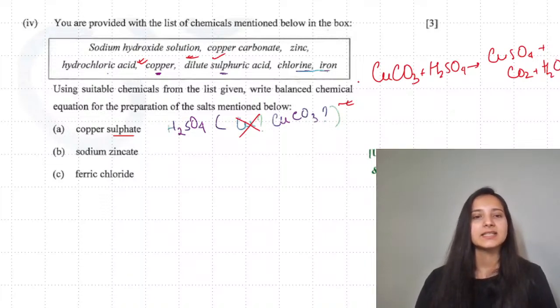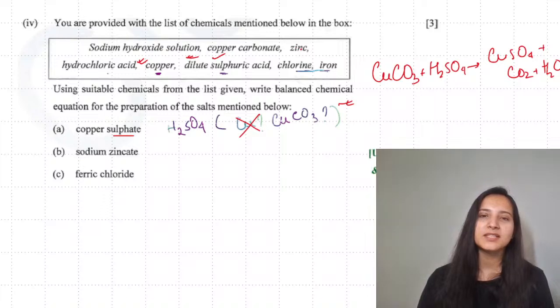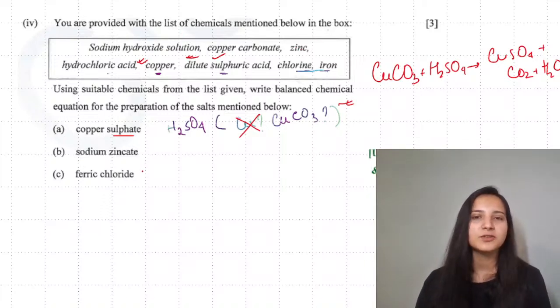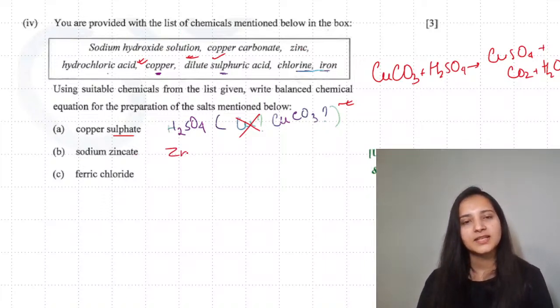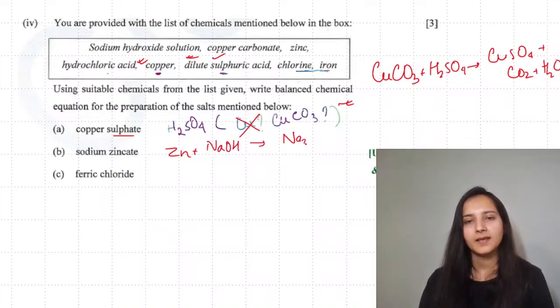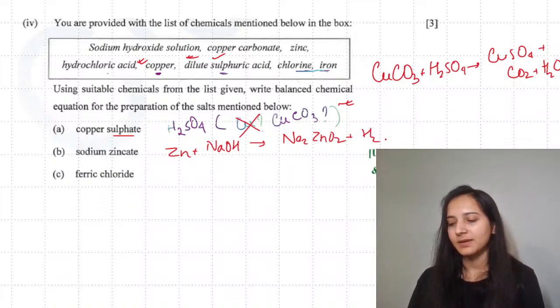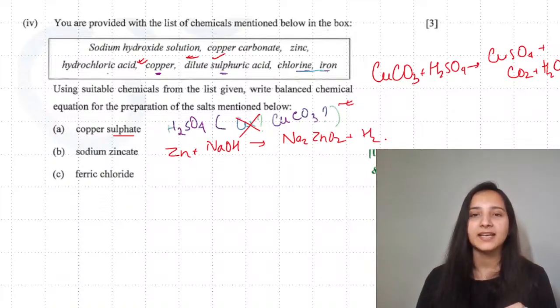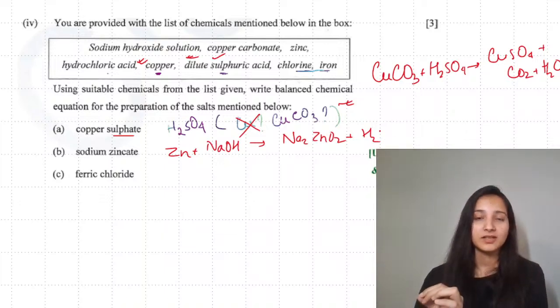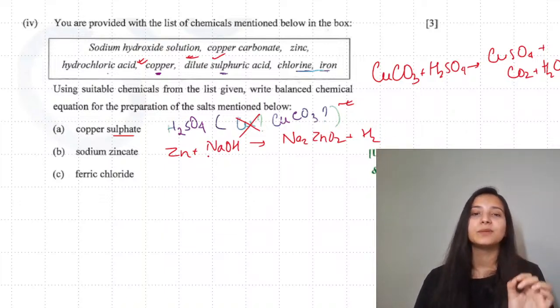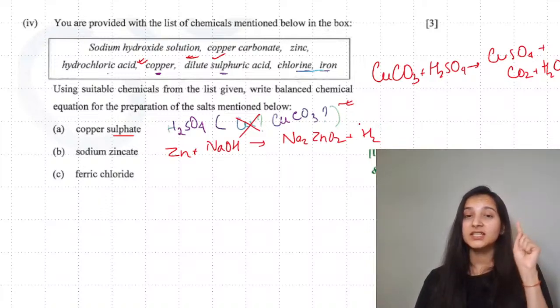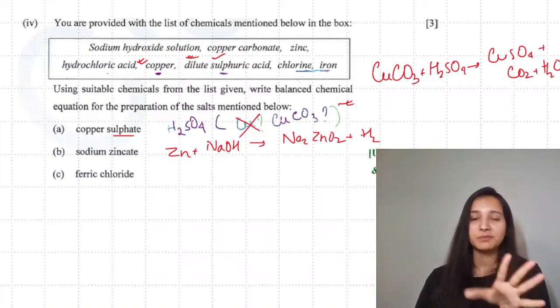Okay, next is sodium zincate. Zinc and sodium hydroxide are going to form it. So Zn plus NaOH will form Na2ZnO2 along with hydrogen. Please remember that if it is zinc oxide, then you will be forming water. And if it is zinc, then you will be forming only hydrogen. This is a silly mistake which you people make often.